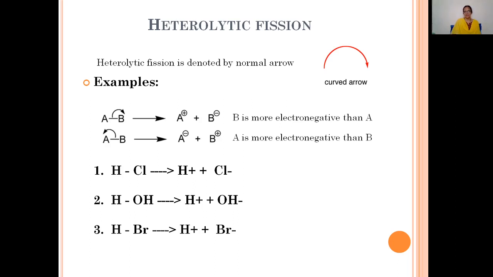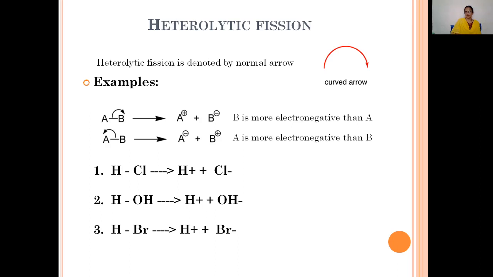Heterolytic bond fission means the pair of electrons of a covalent bond both go with only one atom, and the other atom suffers a positive charge. The positive and negatively charged ions produced during heterolytic bond fission of a covalent bond in organic molecules result in the formation of ions.